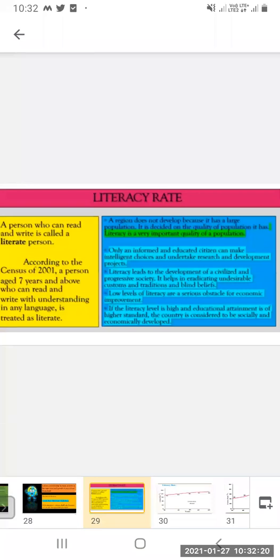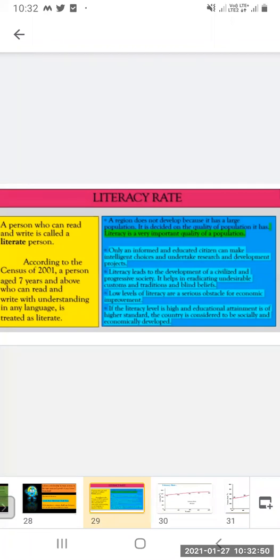Low levels of literacy are a serious obstacle for economic improvement. If the people are not well educated, they will not get employment in a good job, so the financial condition will not be good. It obviously will affect the economic condition of the nation.